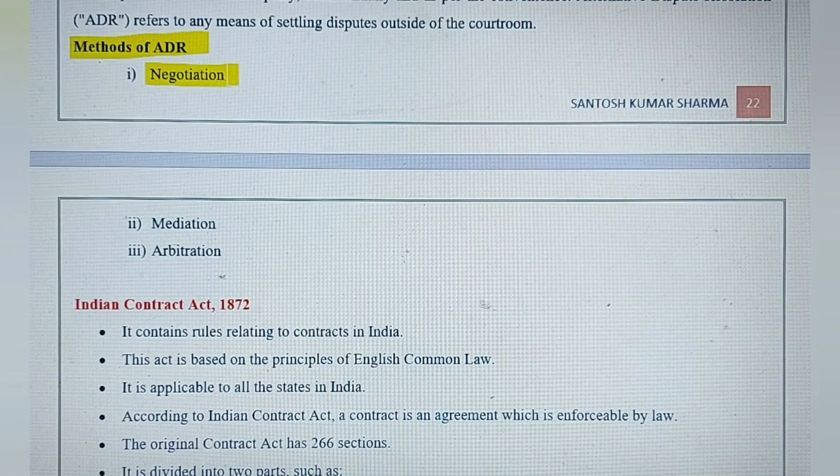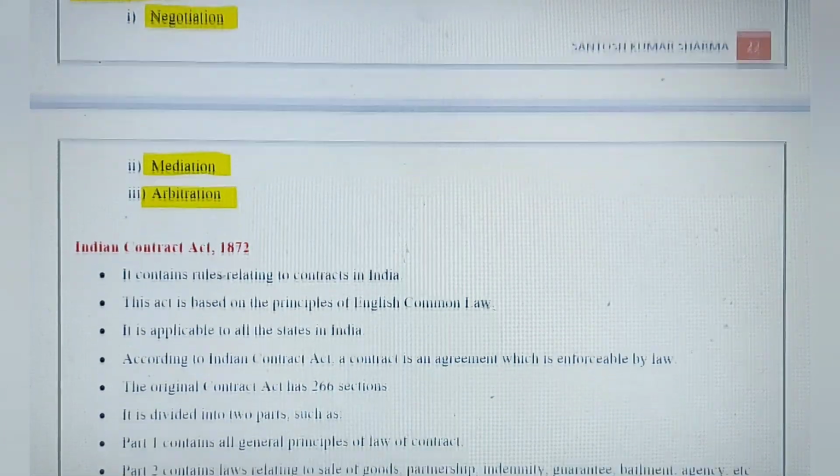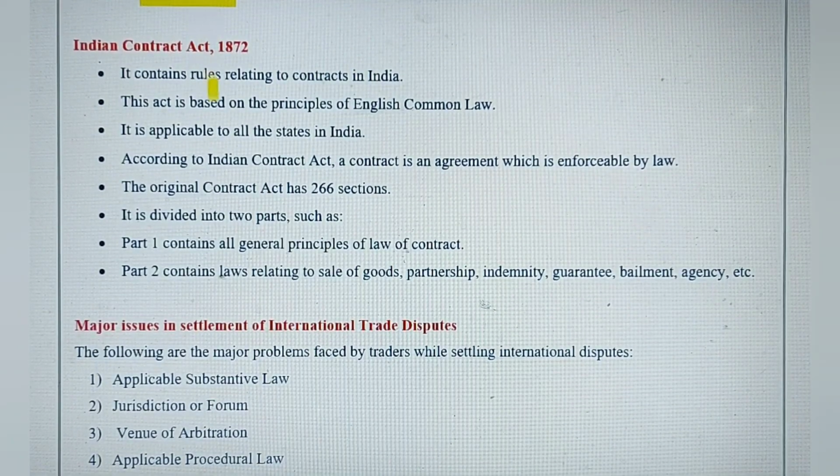We can negotiate with the party. We can do mediation, where we take the help of mediators, middlemen, and we can use arbitration. So these are very common methods. We can settle the disputes through these methods without having to visit the courts.